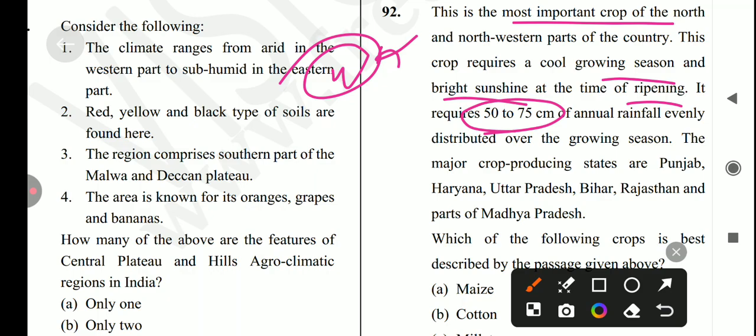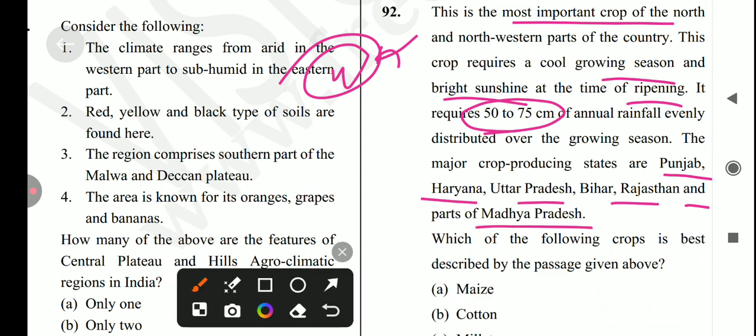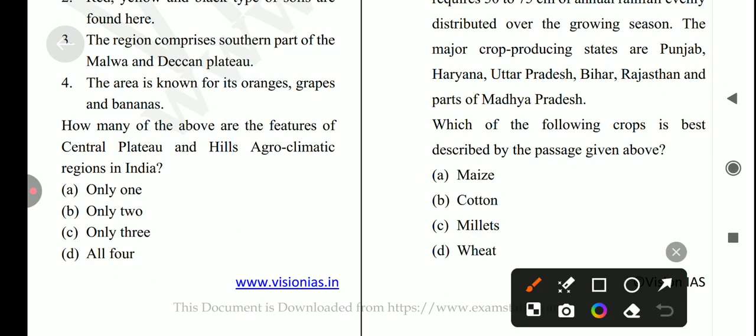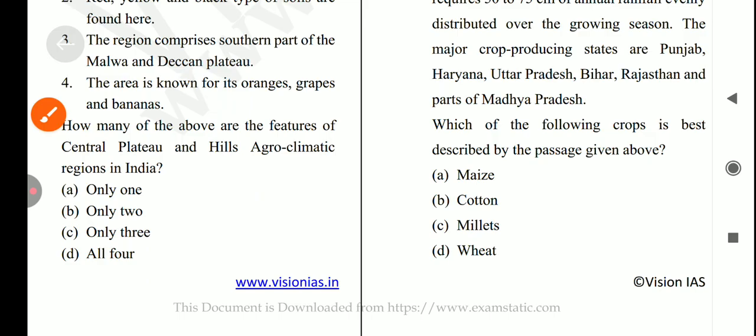The major crop producing states are Punjab, Haryana, UP, Bihar, Rajasthan and parts of Madhya Pradesh. So the answer for this question is option D, which is wheat.